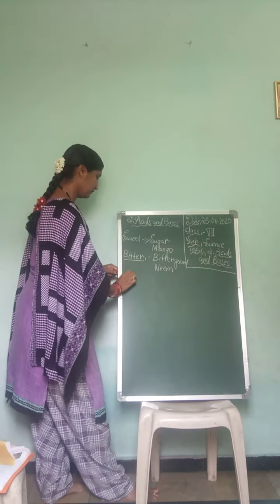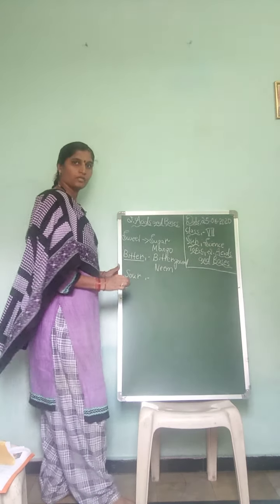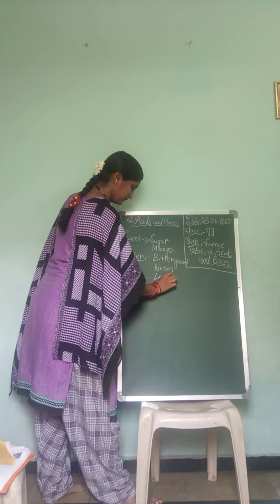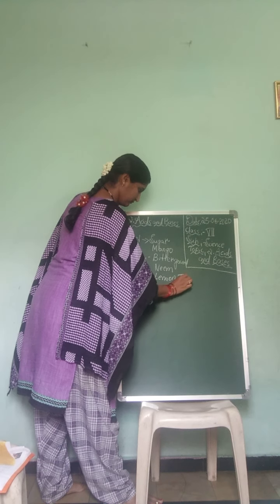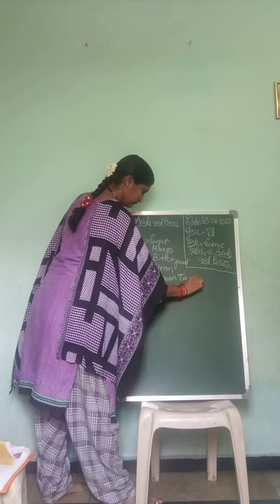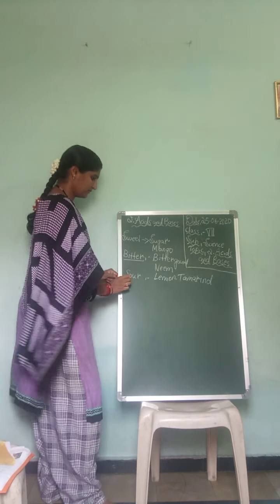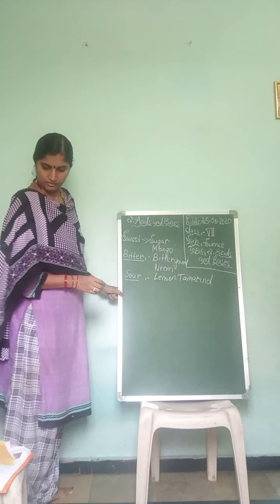Another one is sour. Here, sour means lemon. Another example is tamarind. Next is salty.